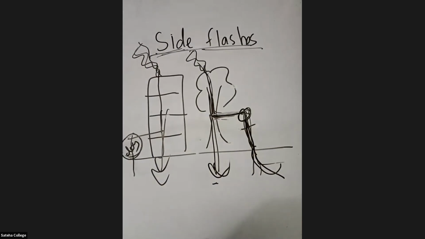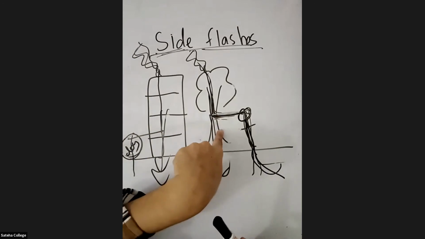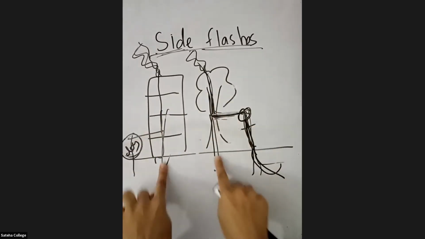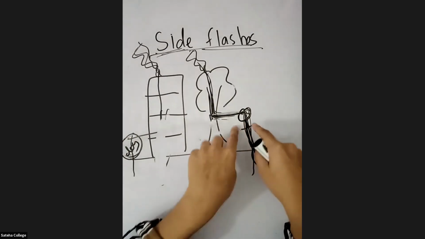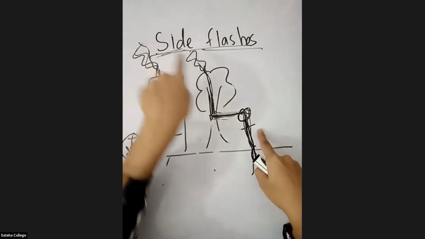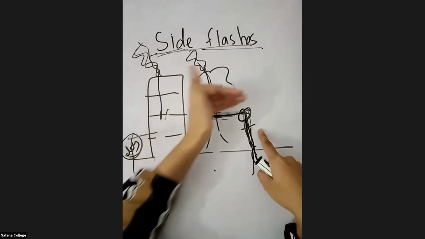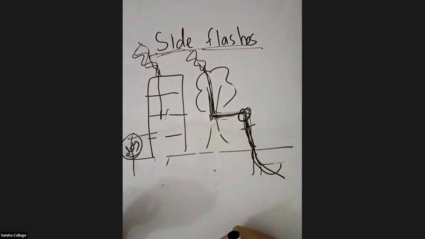Okay, dear. Miss, can you please say the definition for side flashes? So, side flashes: a bolt of lightning hitting a tall building or a tree and passing into the earth. Now, how is it going to pass into the earth? It is not going to pass directly into the earth. It is going to pass into the earth through the body of the man standing nearby. Right? That you call side flashes.